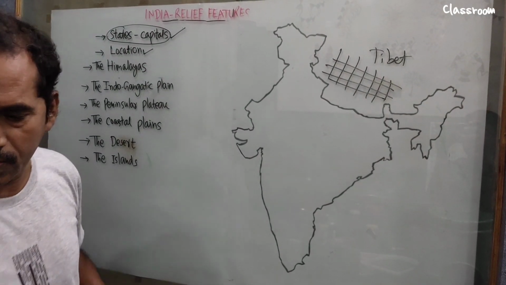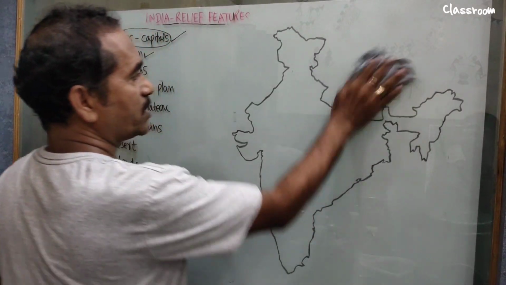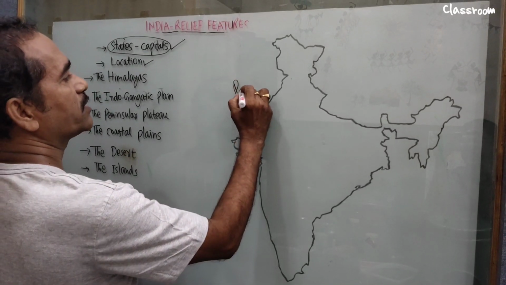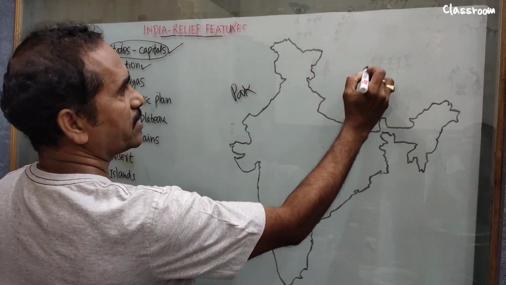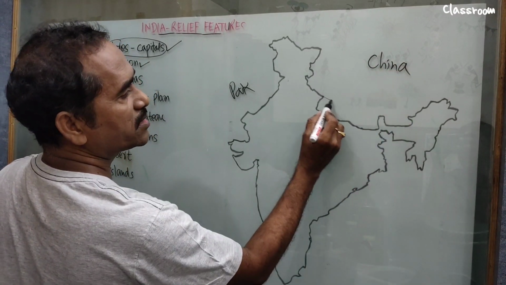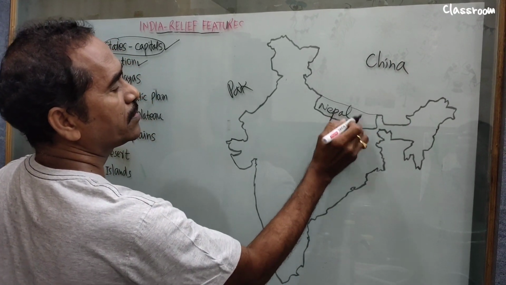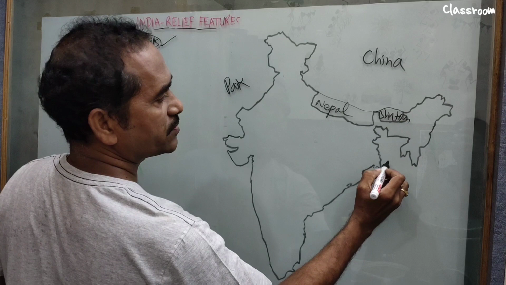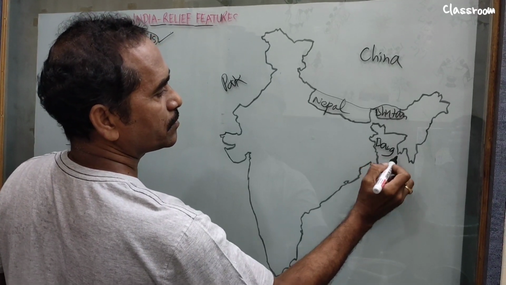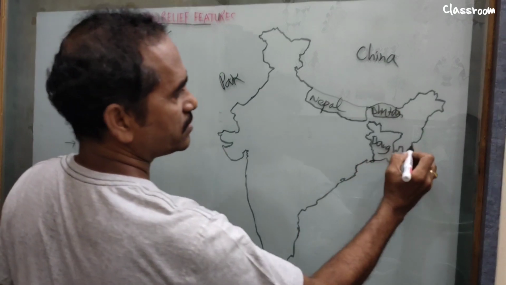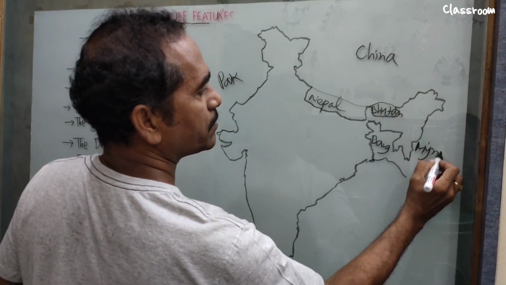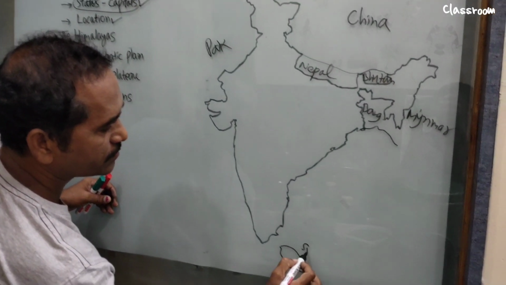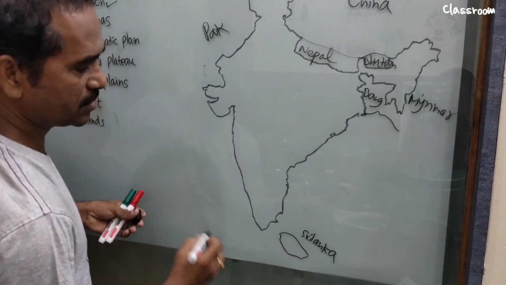Yes, neighboring countries we also know definitely, because they are India's neighboring countries. Look at it. It is Pakistan. We know Pakistan. Over this side it is China, and this one is Nepal. And this one is Bhutan, and this one Bangladesh. Next, this side Myanmar. So these are the neighboring countries, and also we know here it is Sri Lanka.